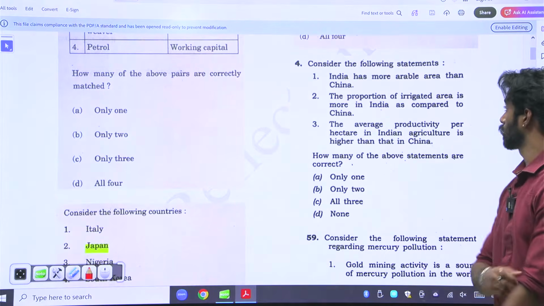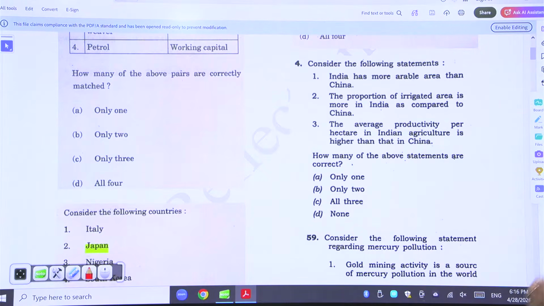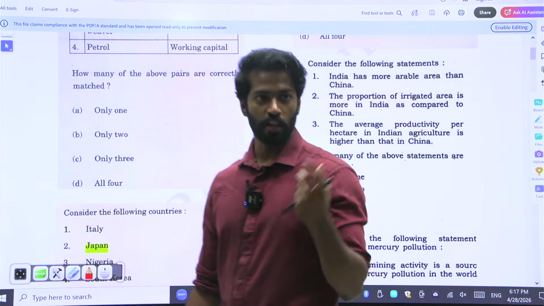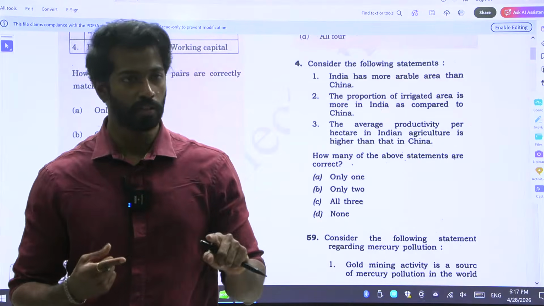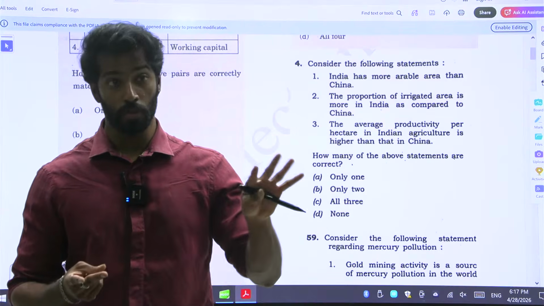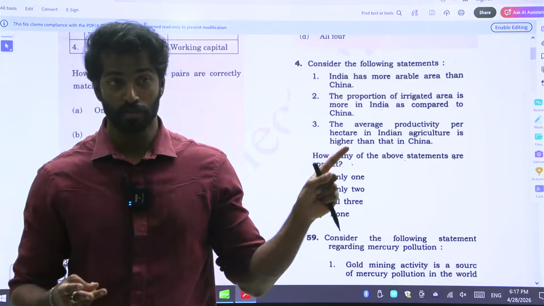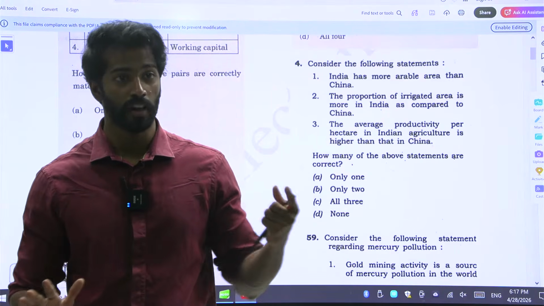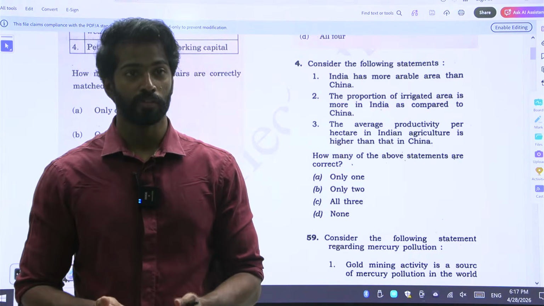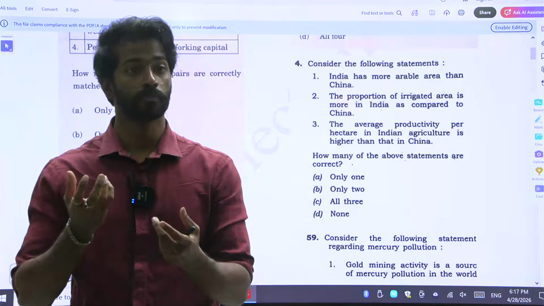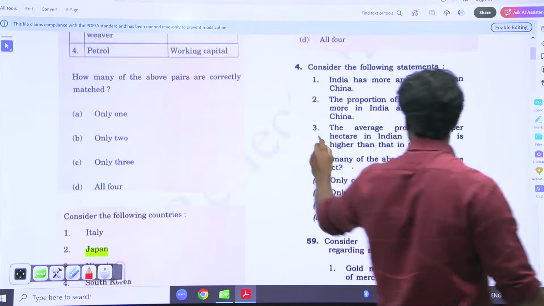Consider the following statements. India has more arable area than China. Maybe. The proportion of irrigated area is more in India as compared to China. Not sure. The average productivity per hectare in Indian agriculture is higher than in China. But what I know is that this is knowledge based only. China is top in many aspects. Wheat, China is top. Rice, China was top at the time when the question was given. Then vegetables, China is top. Fruits, China is top. Groundnut, China is top. If China is top in many aspects, then is the average productivity of India high or China high? China high. So 3 is wrong, obviously.